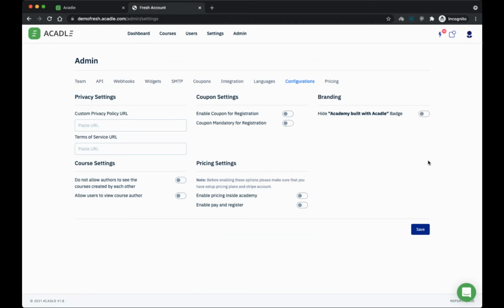And you can hide this by clicking here. And there are other settings, like if you want to restrict the courses to be displayed to each other inside your Academy, inside as an author, you can do that here. If you want to display the name of the author, you can do that here.